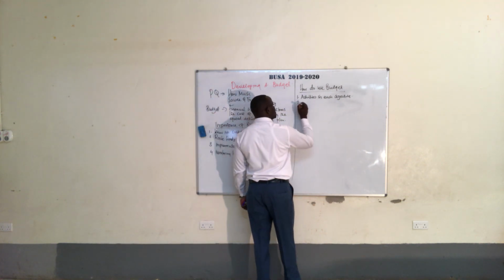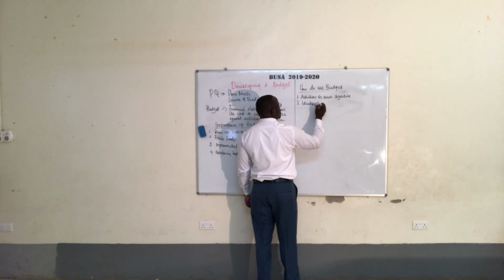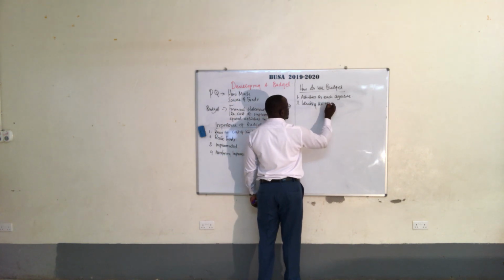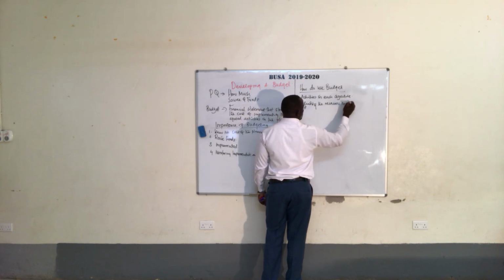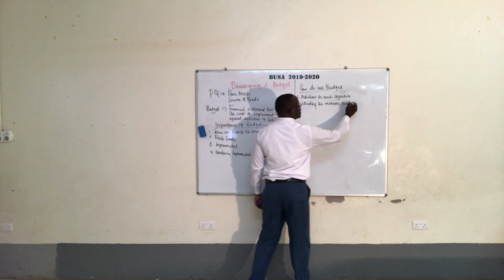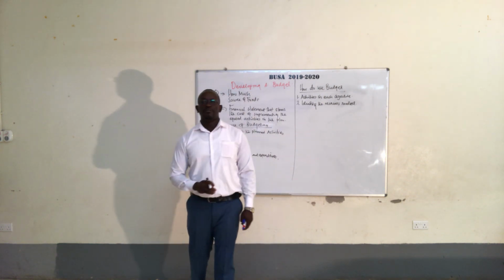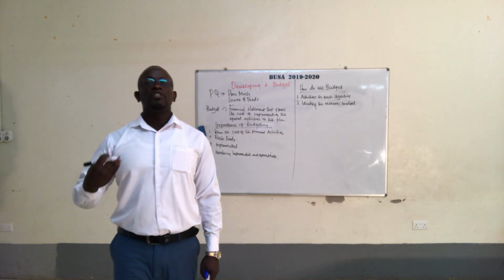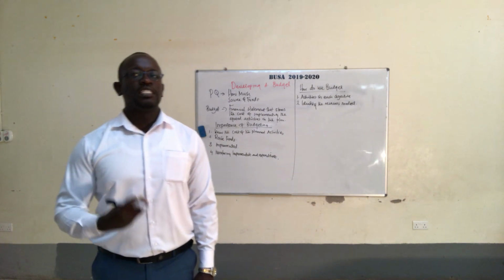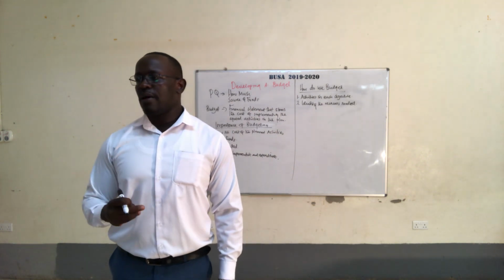For each activity, we identify the resources needed. For example, we are still going to Kampala to pay school fee. That is my objective, to go to Kampala to pay the school fee. Now, in going to Kampala to pay the school fee, what activities do you need? Number one, I need to take a taxi to Kampala.